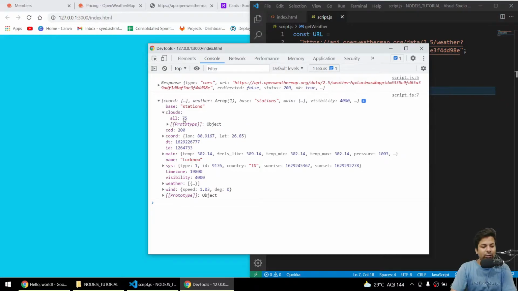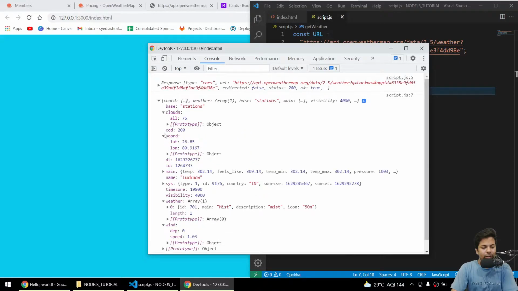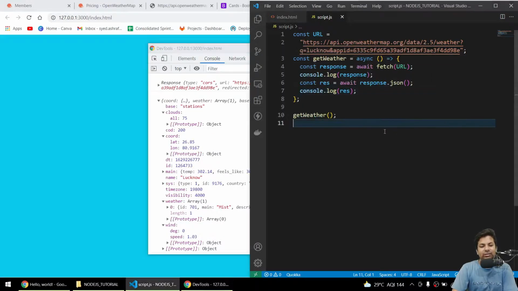We are getting clouds also, all 75. So what's this clouds, whatever. Then we got the weather, wind, we got coordinates. So basically we can access it. Now we just have to push the data there.